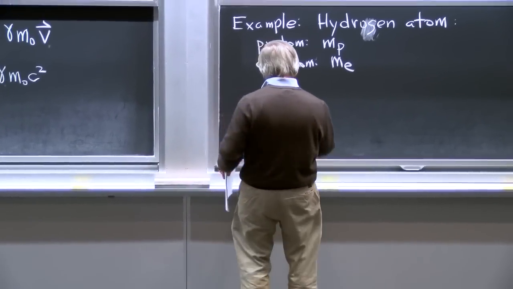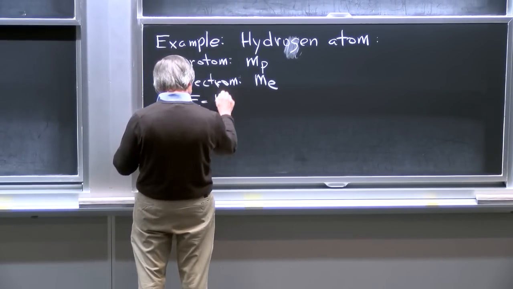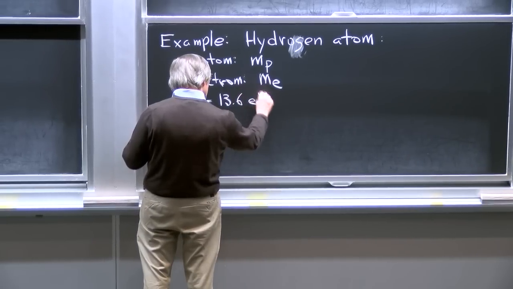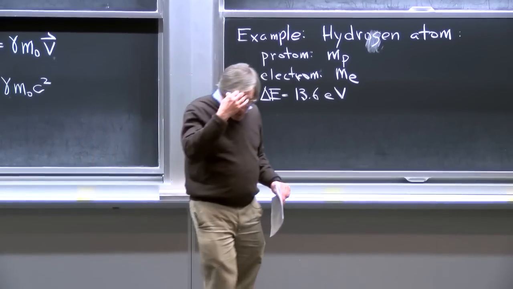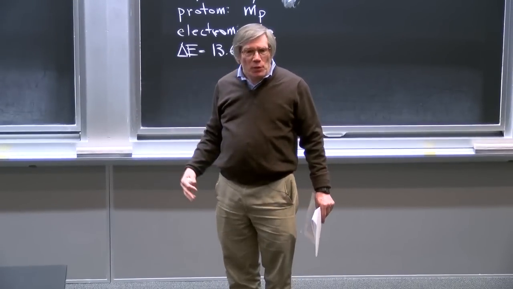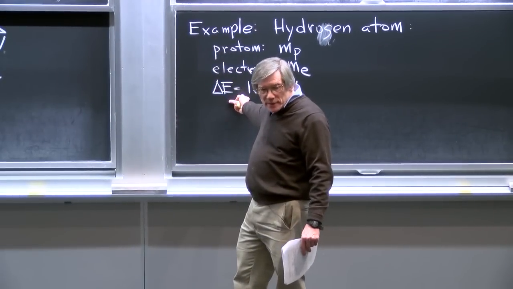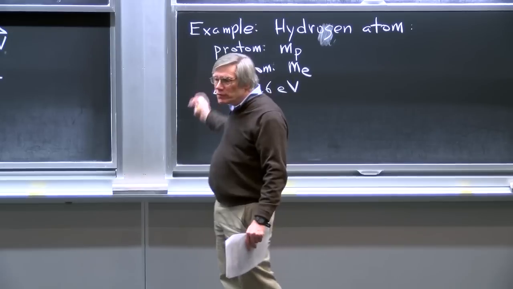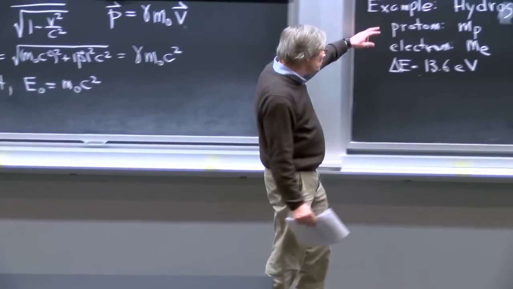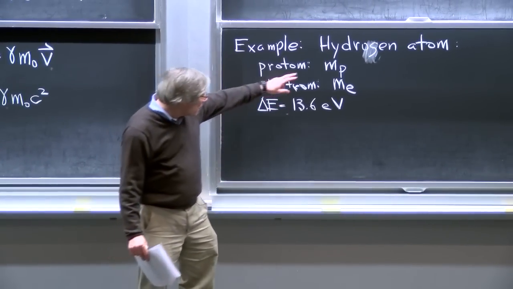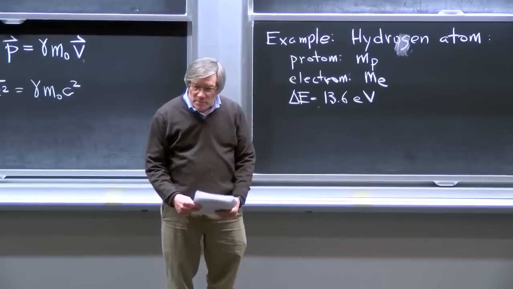And the amount of energy released is 13.6 electron volts. And the important E equals mc squared implication, which I want to point out here, is that loss of energy, this energy would be extracted from the system as you made the hydrogen atom. The fact that you've extracted energy from the system means that now the system should have less energy than it had to start with. Initially, it had the rest energy of the proton and the rest energy of the electron, m sub p c squared and m sub e c squared. Now it has less energy by delta E, and that means it also has to have less mass.